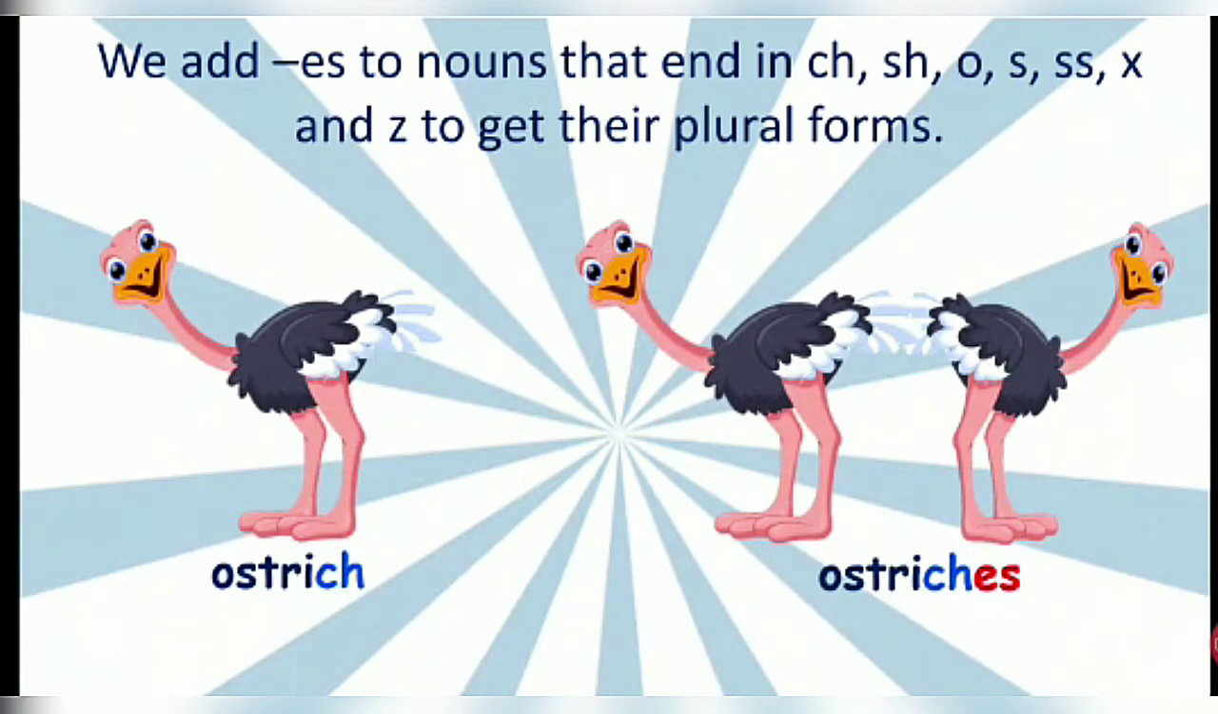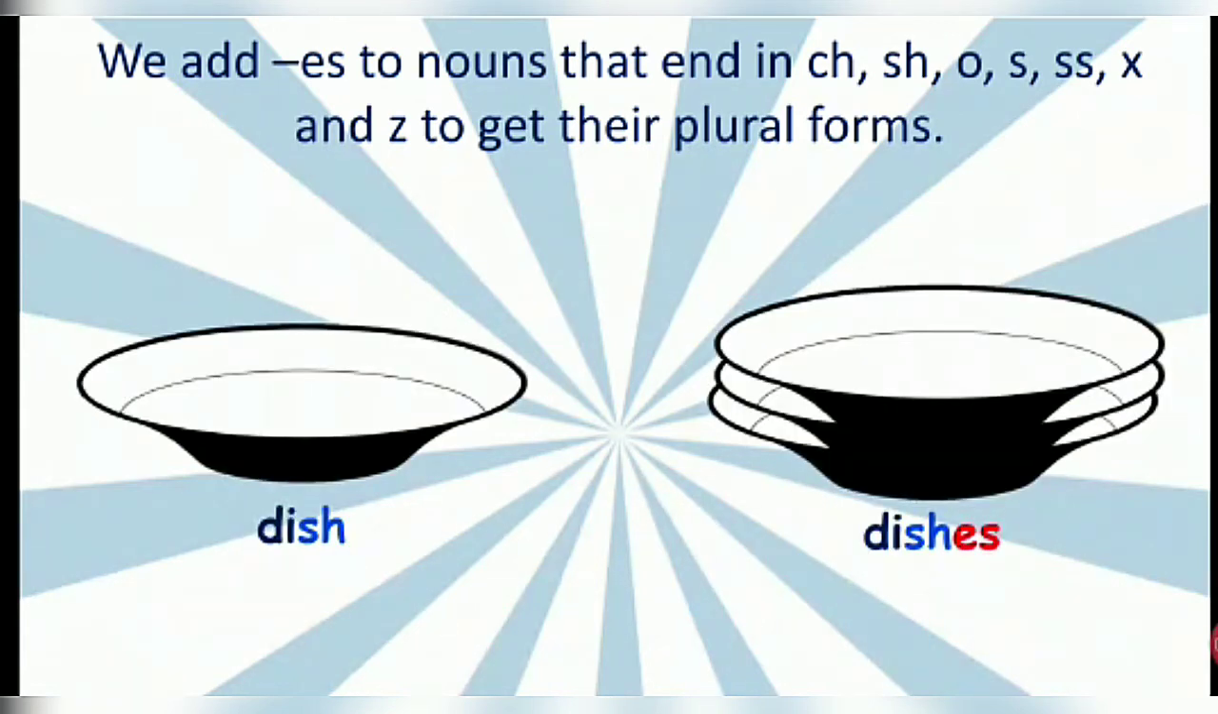We add es to nouns that end in ch, sh, o, s, double s, x and z to get their plural forms. So the nouns which end with the above letters, we add es to get their plural form. Example, ostrich, ostriches. Dish, dishes.